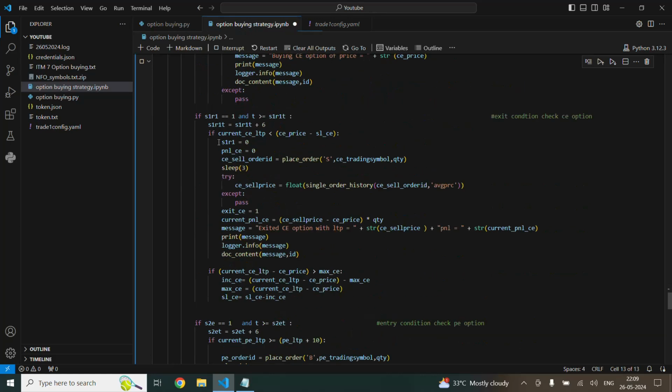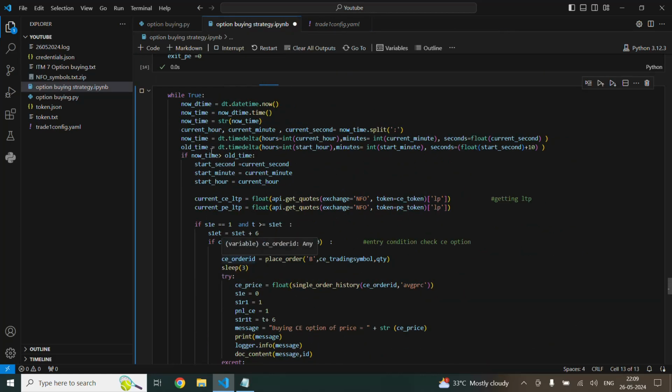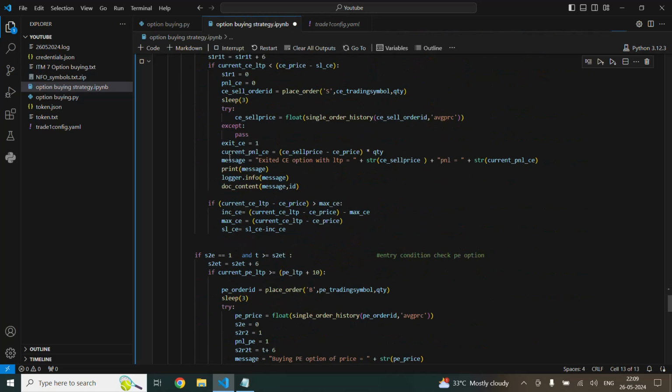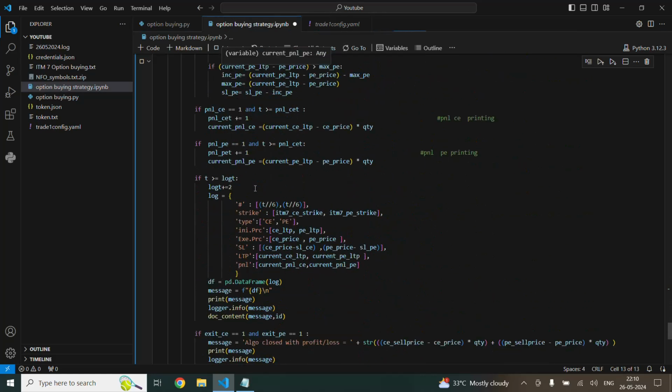So it will check whether the LTP is greater than 10 points or not. If it's not 10 points, it will come again and check after 1 minute. But we will get the profit and loss and the details of our trade every 10 seconds.